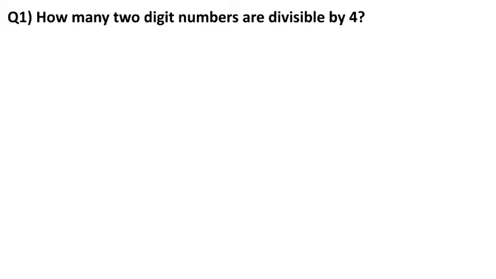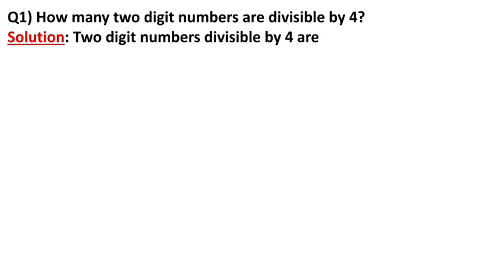But the biggest 2-digit number is 99. But 99 is not divisible by 4. 98 is also not divisible by 4. 97 is also not divisible by 4. 96 is divisible by 4. So 2-digit numbers divisible by 4 are 12, 16, 20 up to 96.